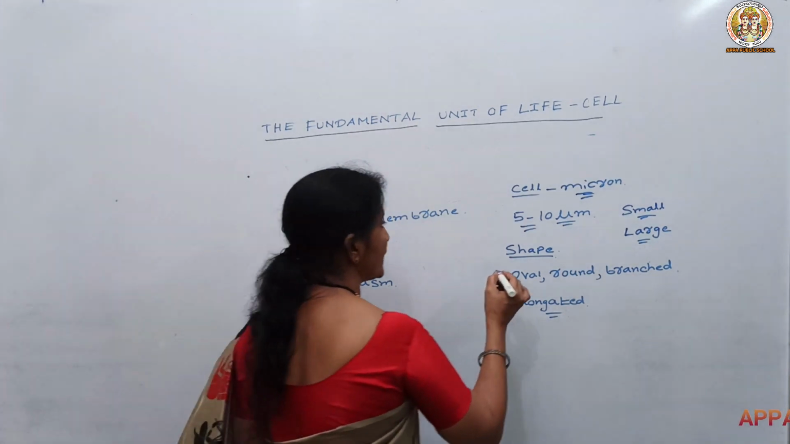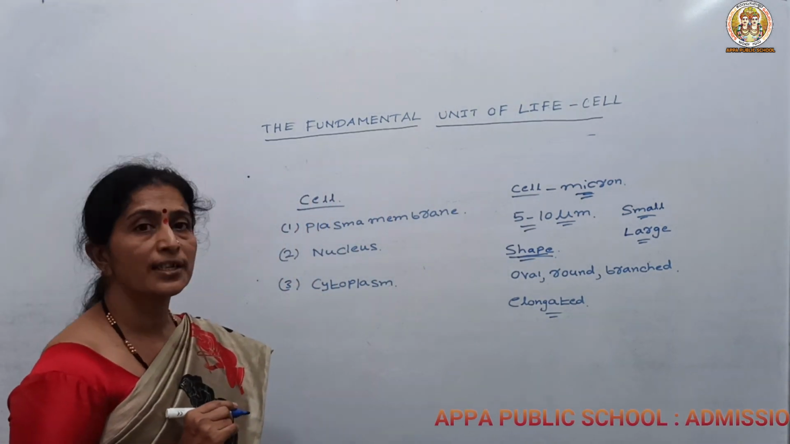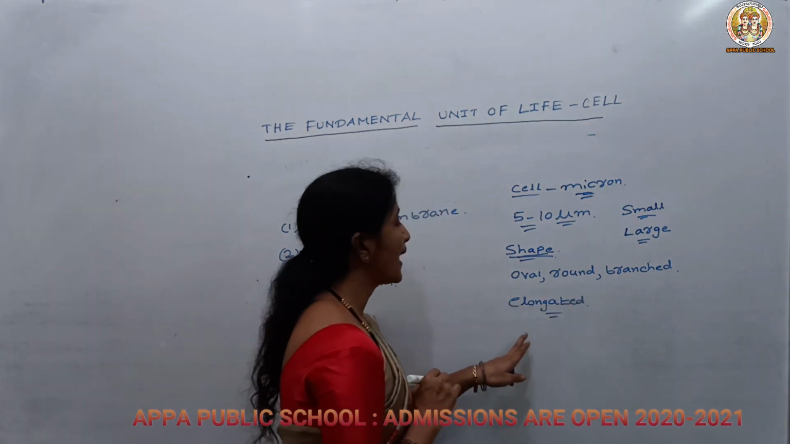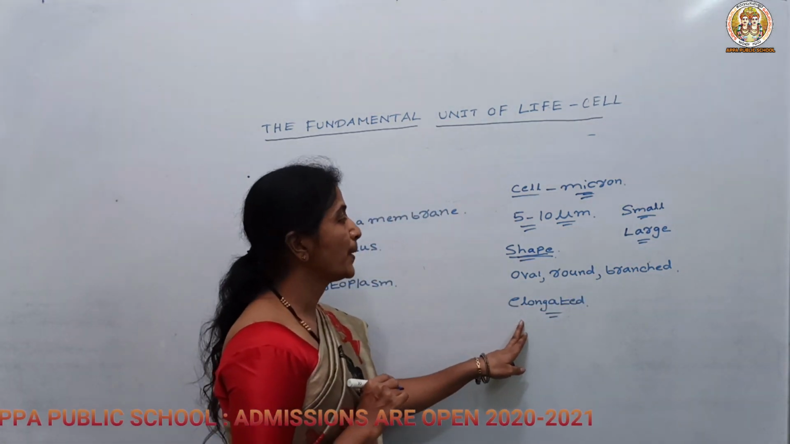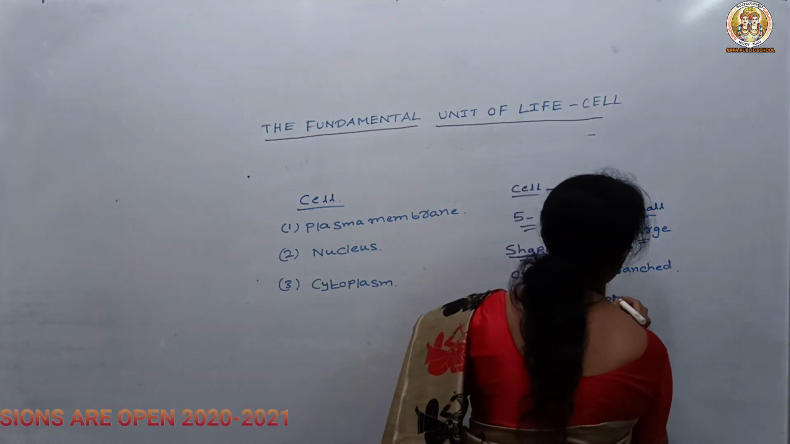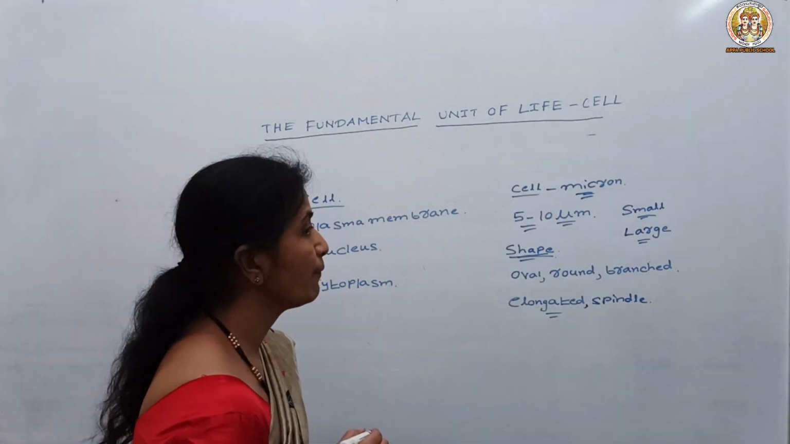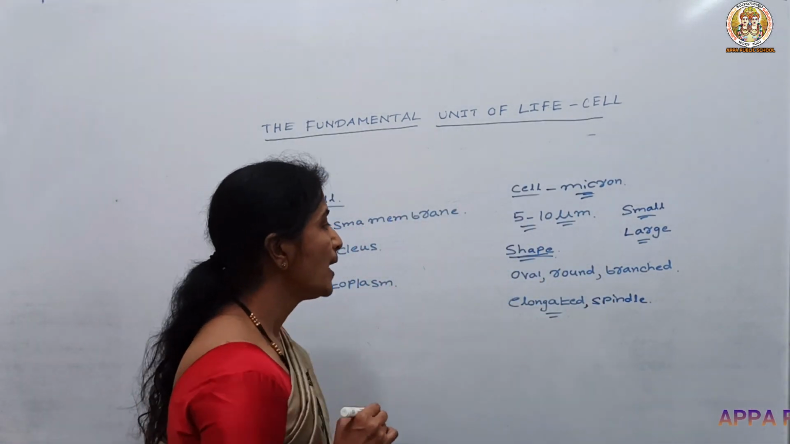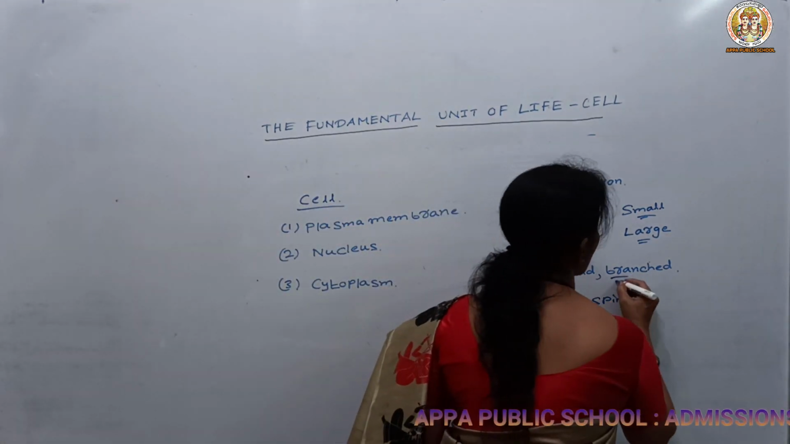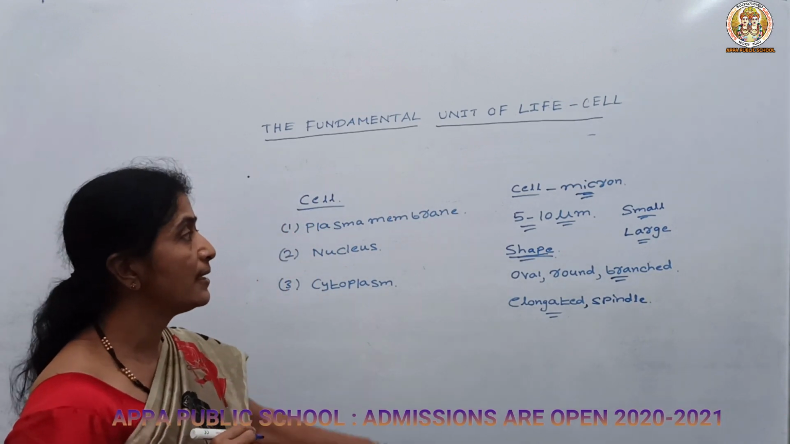Then let us see about the shape. The cells vary in shape. It may be oval, round, branched or elongated. For example, you can see the spindle shape also. For example, spindle shape muscle fibers. The muscle fibers are in spindle shape, and you can see the branched tree-like structure, that is the neuron. So these are the examples for the cells which vary in shape.